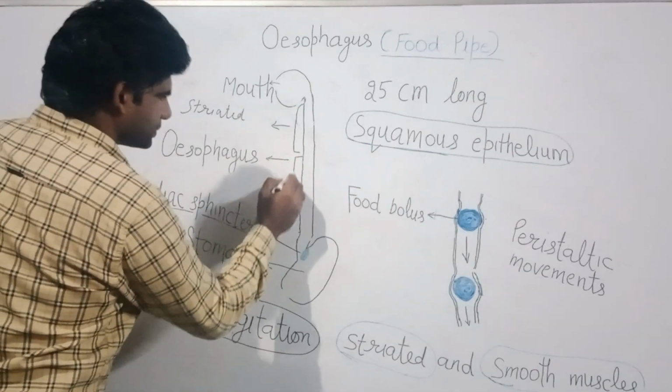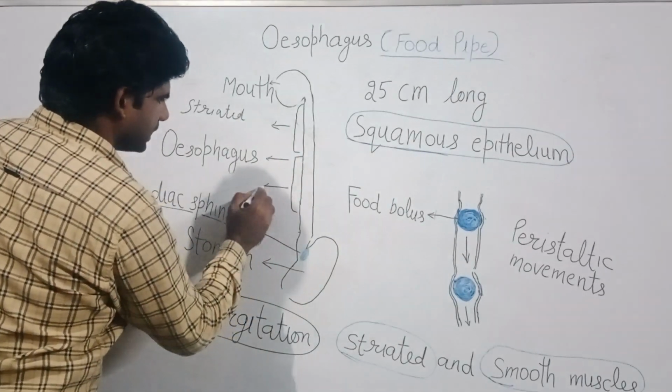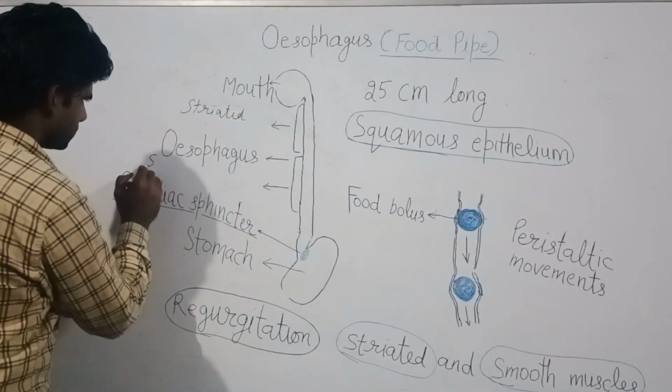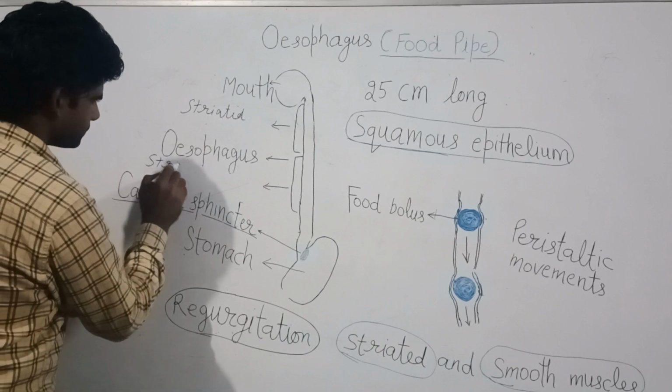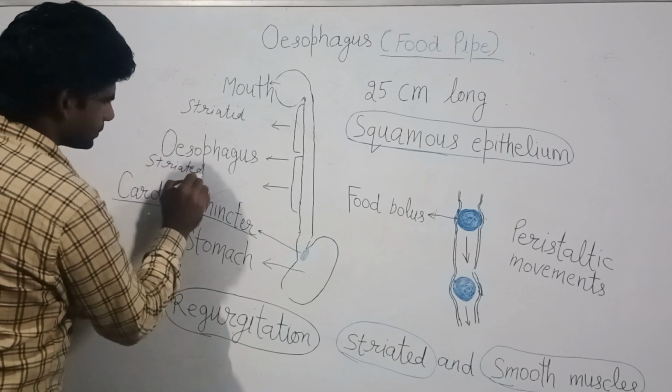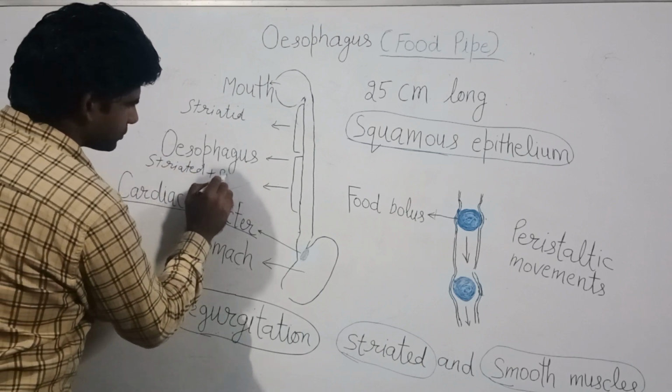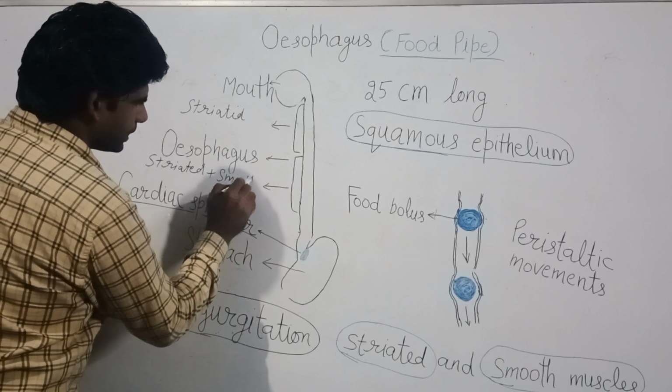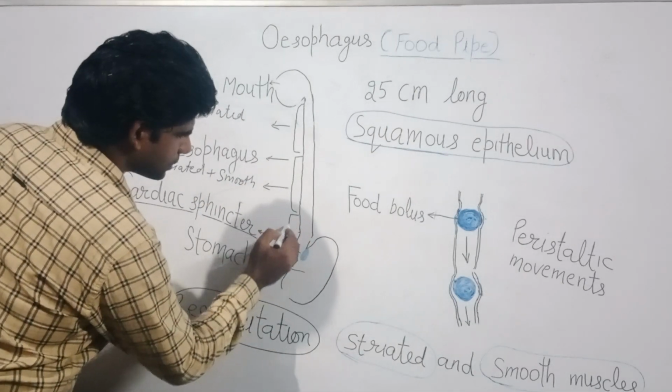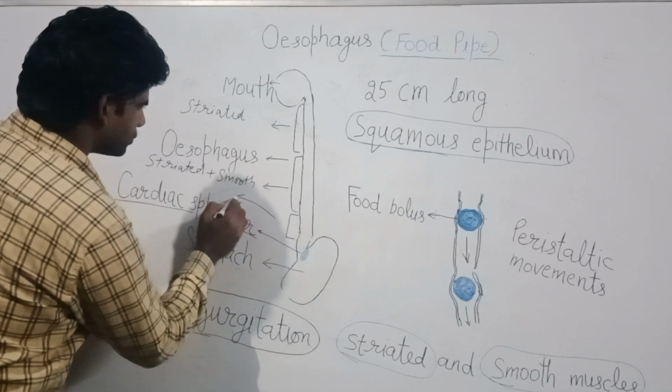In the middle portion, striated as well as smooth muscles, both are present. And in the lower part, only smooth muscles are present.